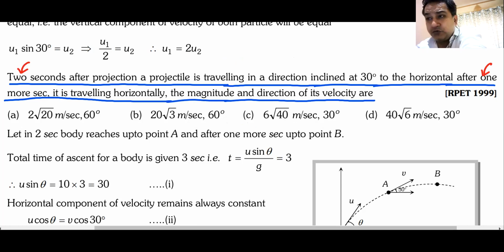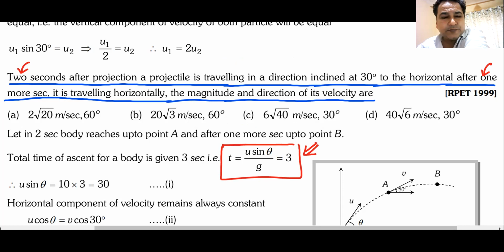Not 2 u sine theta, Jain. U sine theta by g is 3. Time taken to go up is given as 3 seconds. Jain, do you understand your fault? Not 2 u sine theta by g, it is u sine theta by g. Time taken to go up. Do we understand this? Okay, Jain.